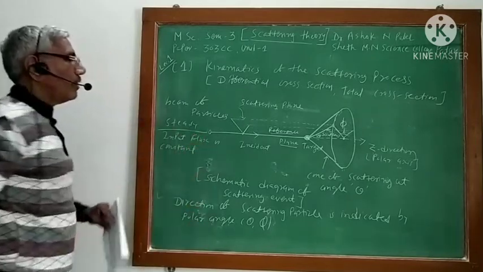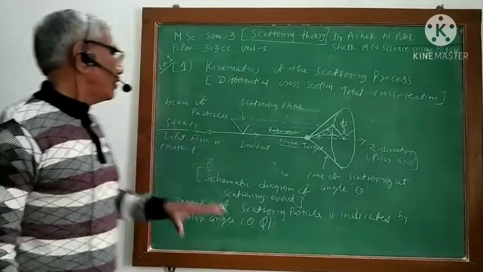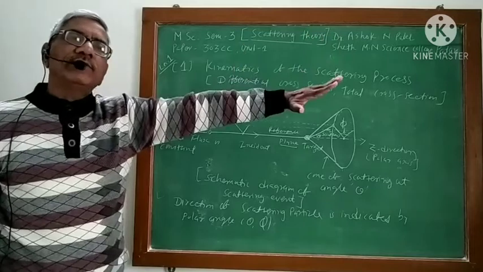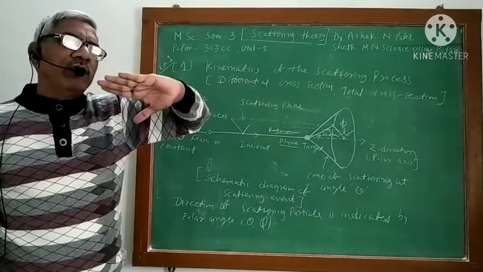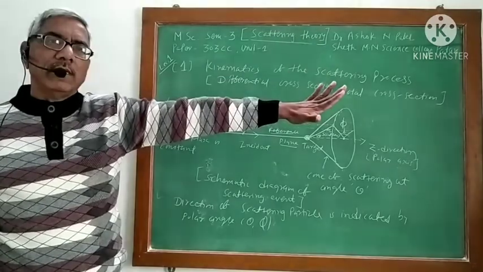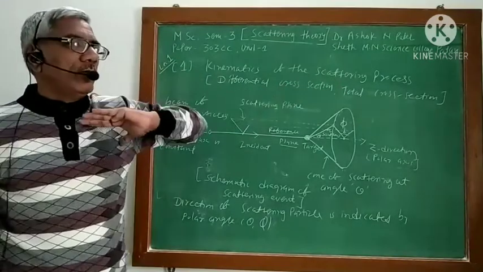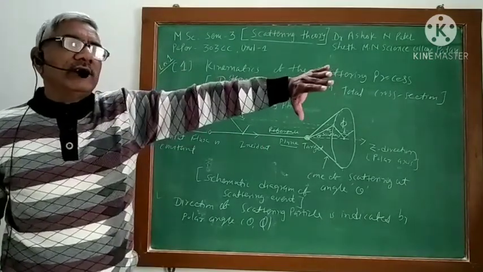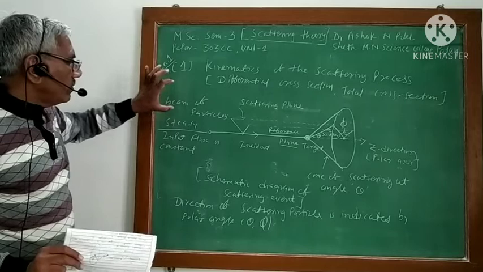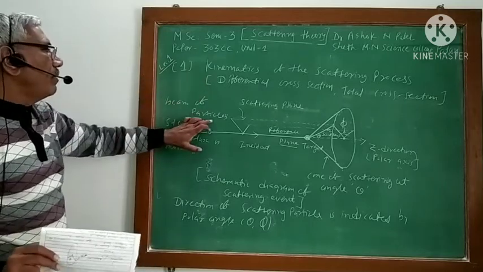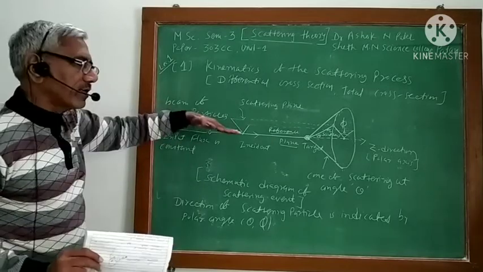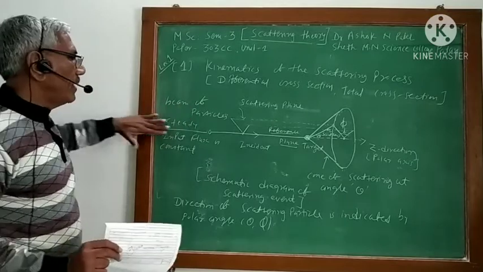So what I am saying is that in the case of this beam of particles, the flow of incident particles is steady. Almost the same number of particles are coming, no change. With time, the number of particles coming as incident waves or particles is the same. So here we assume that the flow of the beam of particles is steady, or you can say the incident flux, input flux, is constant or independent of time.